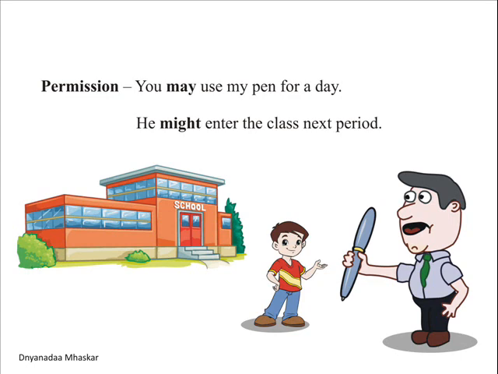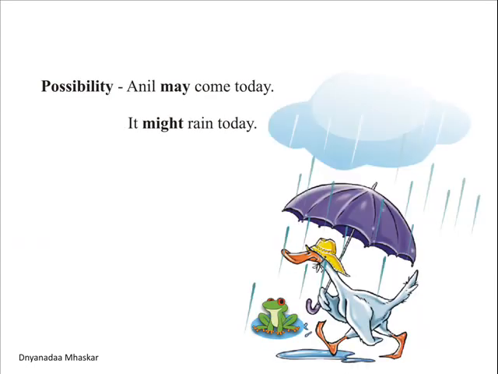One more thing I would like to tell about may and might is, may is a possibility which is going to happen for sure. Might is a remote possibility. So keep this in mind. Let us see how may and might is used in possibility. As it is, may and might talk about the possibility only. So let us see possibility. Anil may come today. It might rain today.